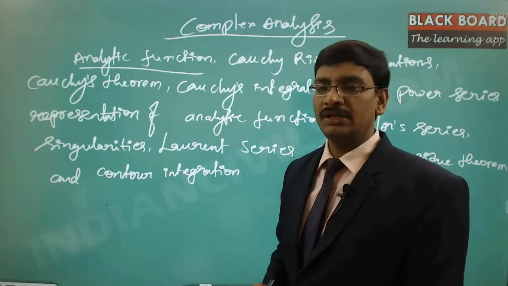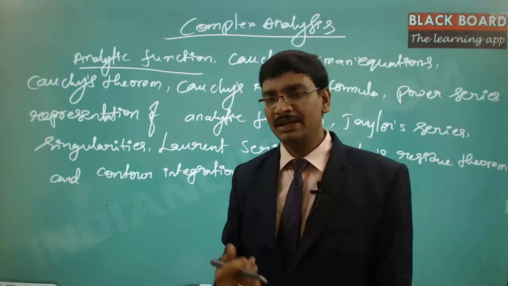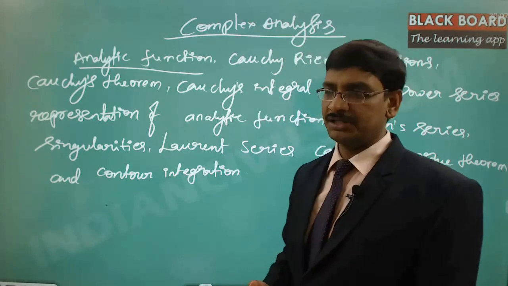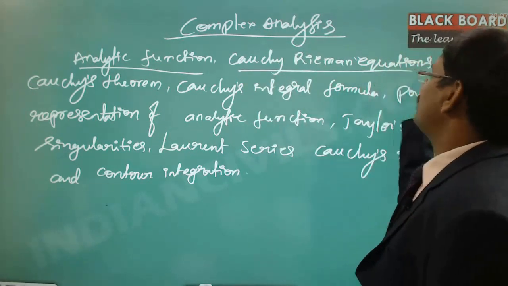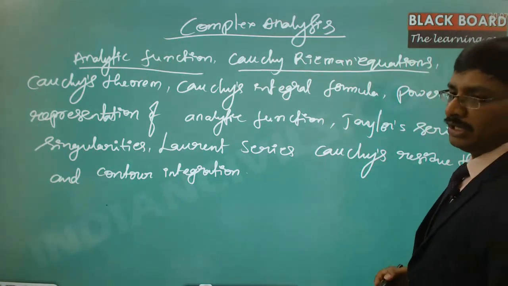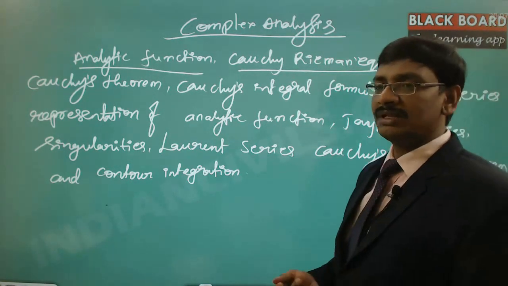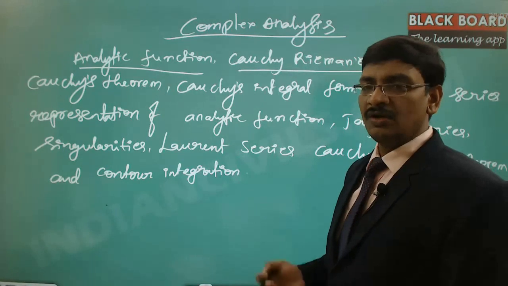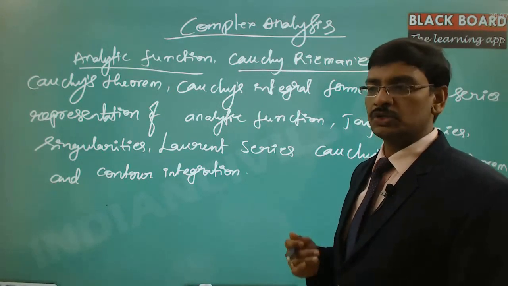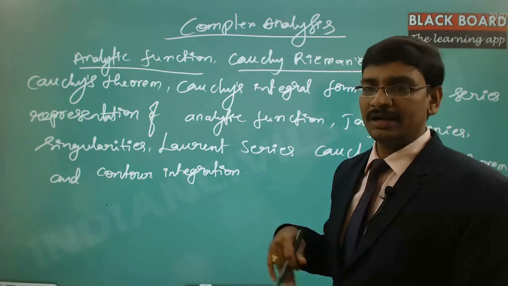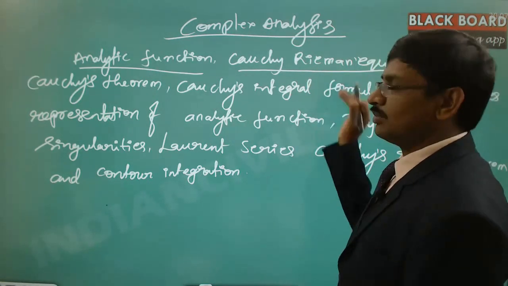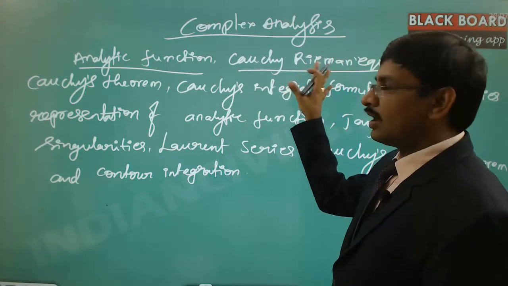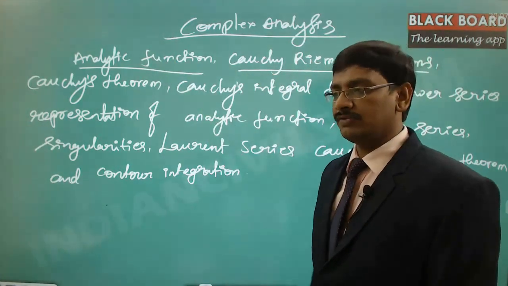To assure the analytic nature of any particular complex function, we need certain rules to be satisfied, namely the Cauchy-Riemann equations. Those are the necessary and sufficient conditions for the derivative of a complex function to exist on the entire specified region. These rules are the basis for finding an analytic function.